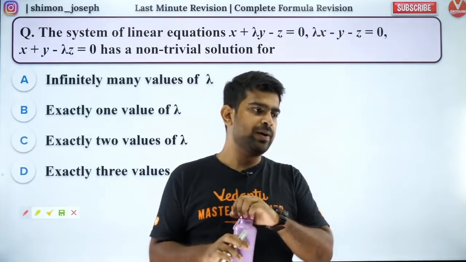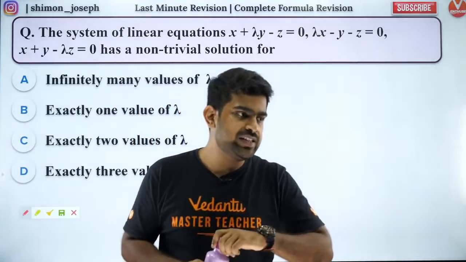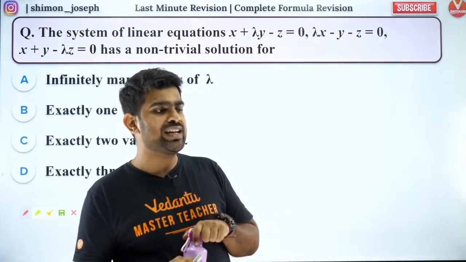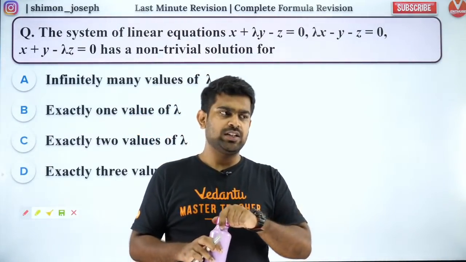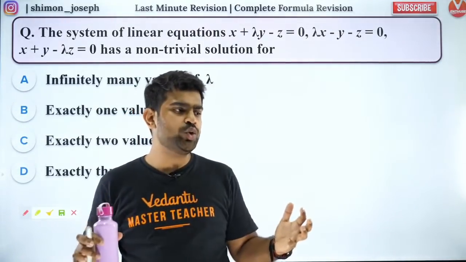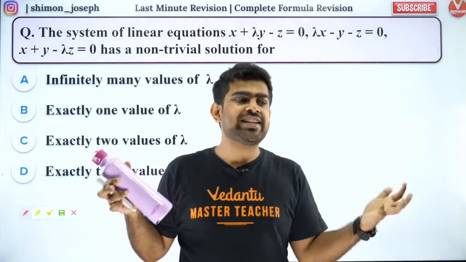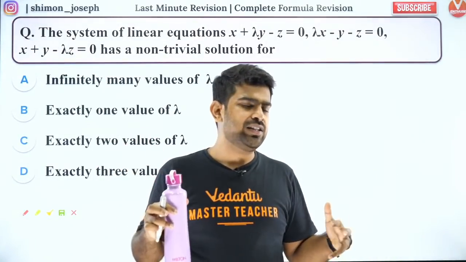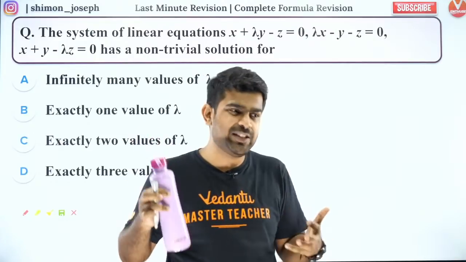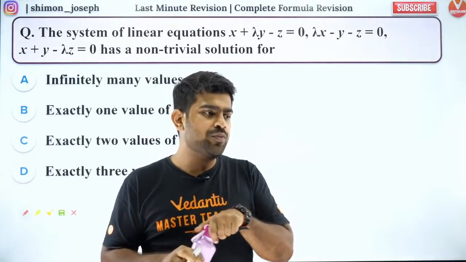Okay. Bharat, very good. We will definitely do well. Don't worry. What about delta 1, delta 2, delta 3 in case 1? It is the same thing, Tulasi. You find delta 1, you find delta 2, you find delta 3. And x is given as delta 1 by delta, y is given as delta 2 by delta, and z is given as delta 3 by delta. That's how you find it.